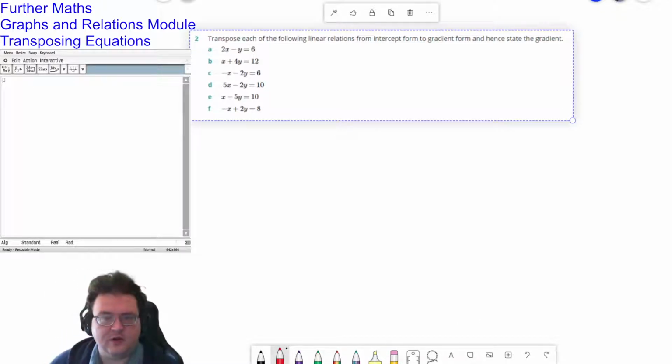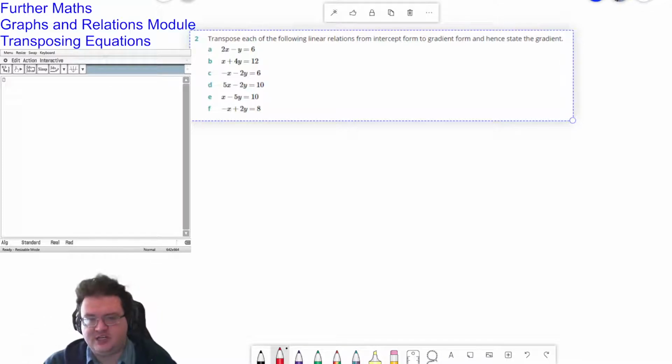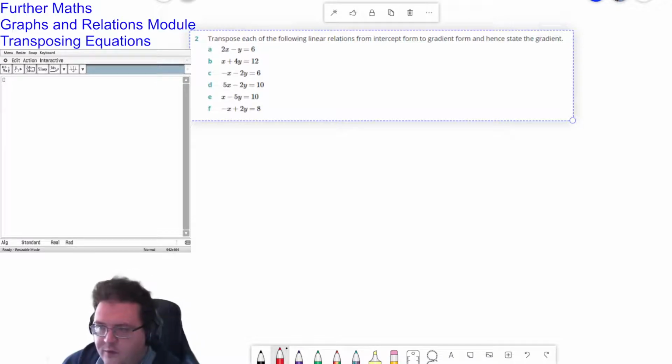All right, so what we're looking at today is transposing linear equations from intercept form to gradient form. When it's in intercept form, x and y are on the same side of the equation. Gradient form is when you have y equals, and you can get mx plus c out of it very, very easily. So question one is 2x minus y equals 6, and the goal is to get it into gradient form, and then I can quickly say, that's the gradient. To do that, we are going to rearrange it.